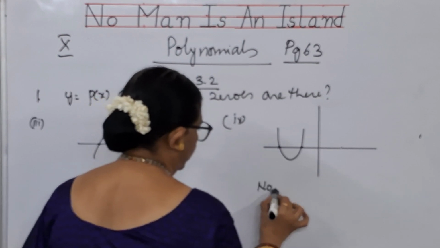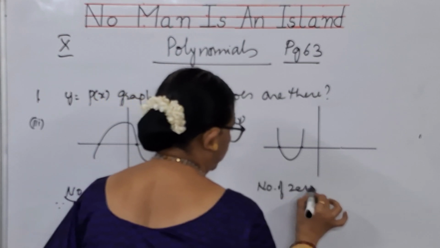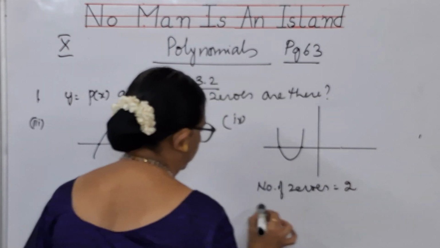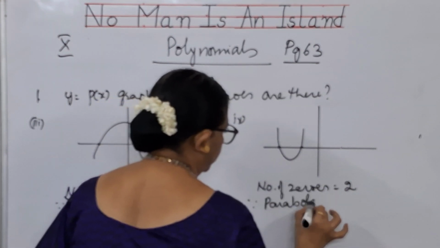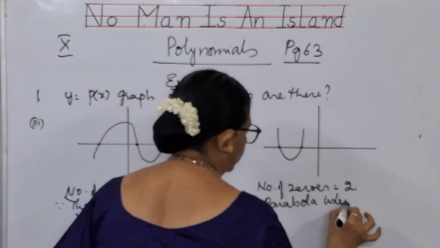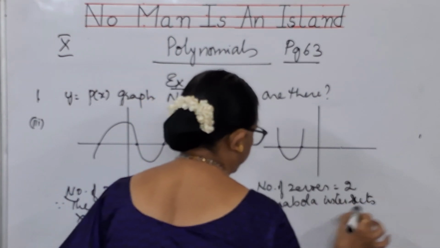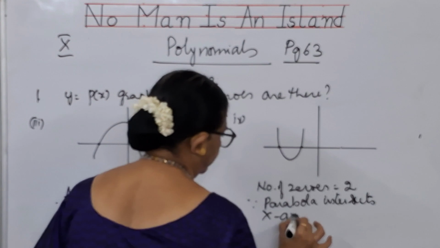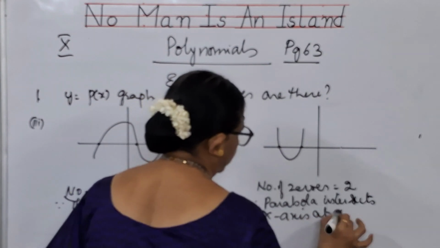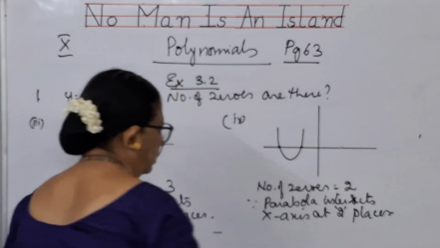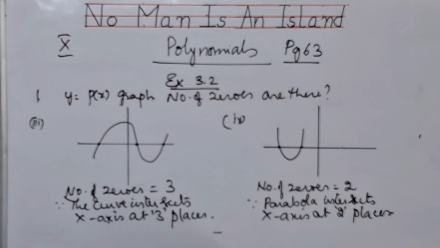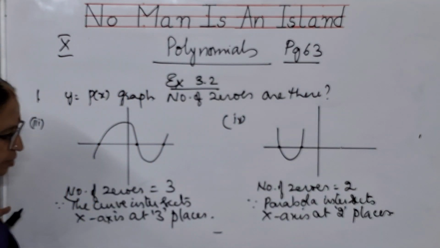So the number of zeros you can write is 2. Why is it? Because the parabola intersects the x-axis at 2 places. So this is the reason, children, why you are saying that it has got 2 zeros.